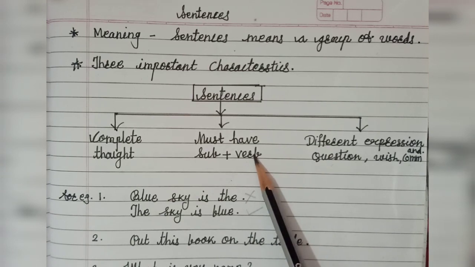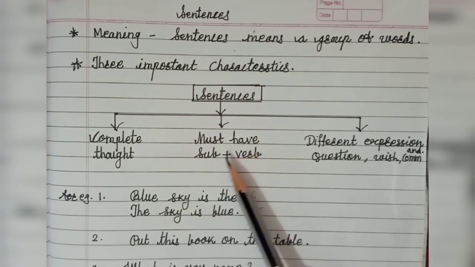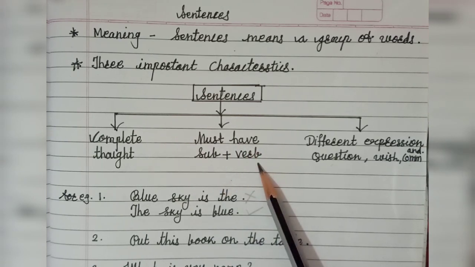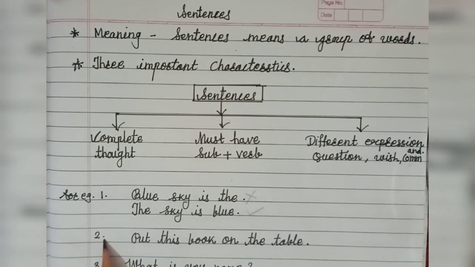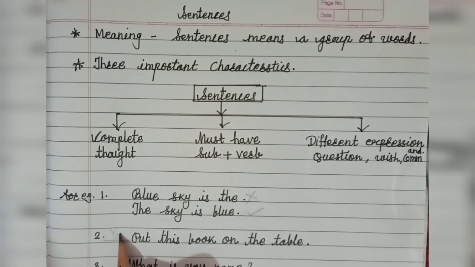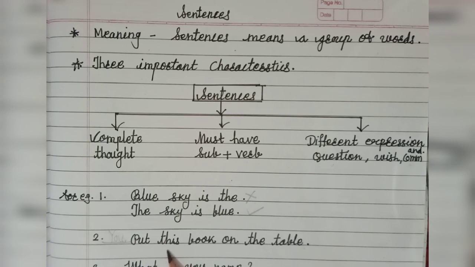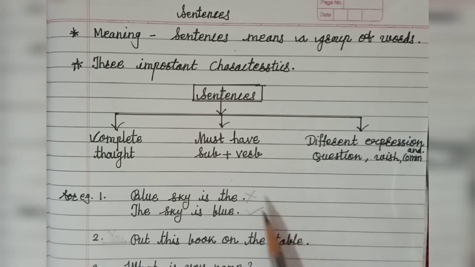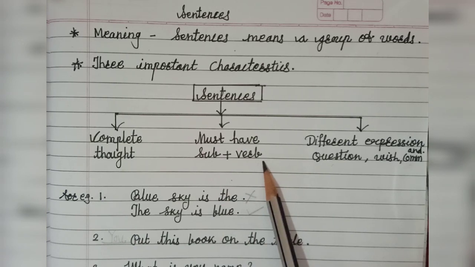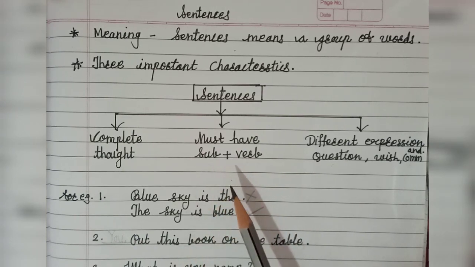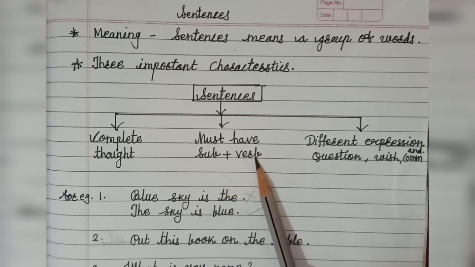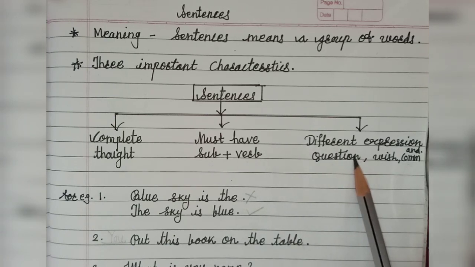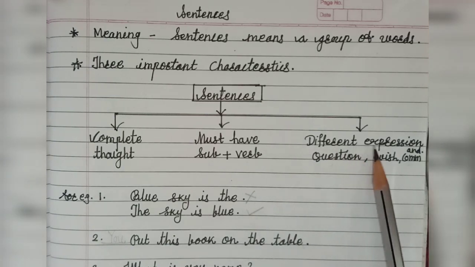Now what is the second characteristic? A sentence must have subject plus verb. For example, your mother said to you, put this book on the table. Many of the time if the subject is not there, then "you" is to be considered. For example, you put this book on the table, your mother is saying to you. Each and every sentence has subject and verb. If subject is not given, you have to consider it. Many sentences already have subject and verb, but verb is a must.